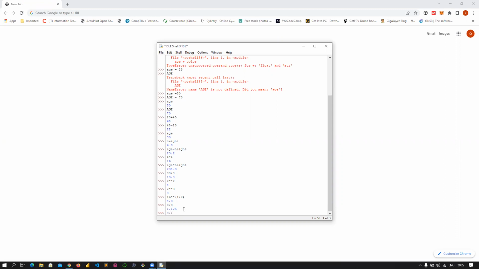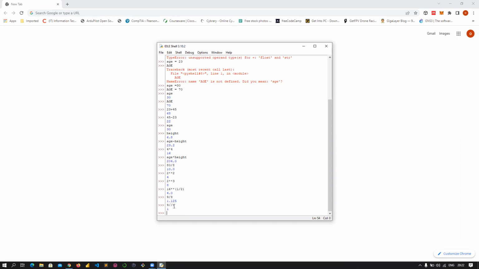So 9//8 is going to give me 1. So instead of including the 0.125, just use 9, then / twice, then 8. Know the difference: when you do 9/8 with a single /, it will give you the number and the remainder. But if you use the double /, it will give you just your number.